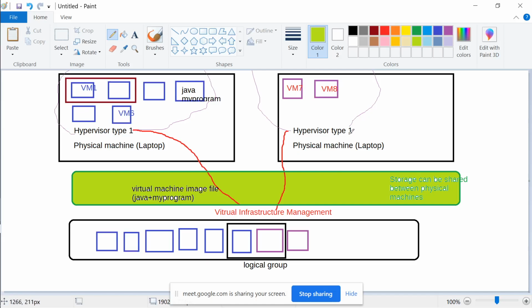With all the hypervisors, and virtual infrastructure management wants to take this virtual machine image from here.